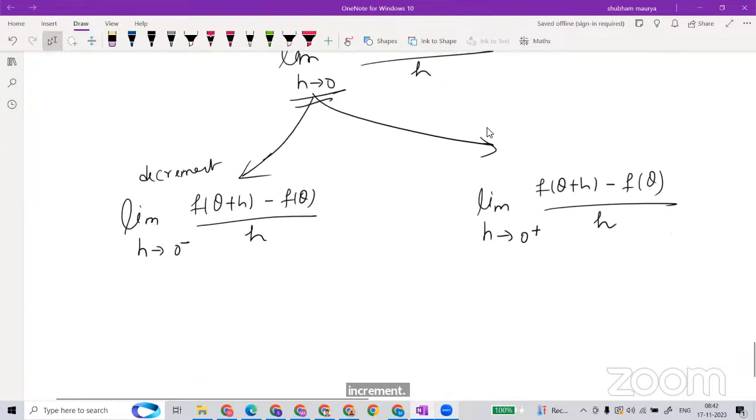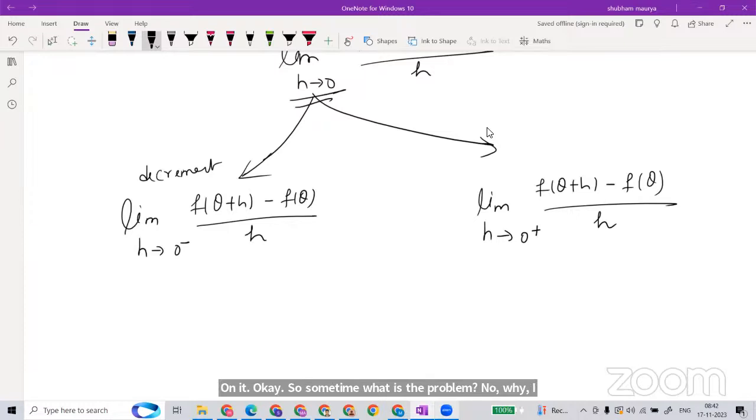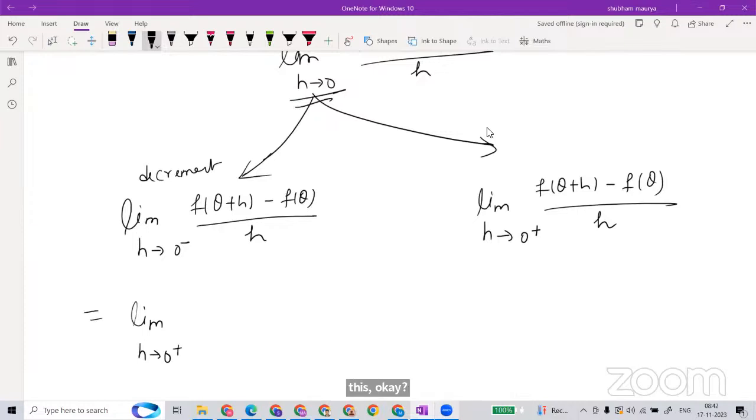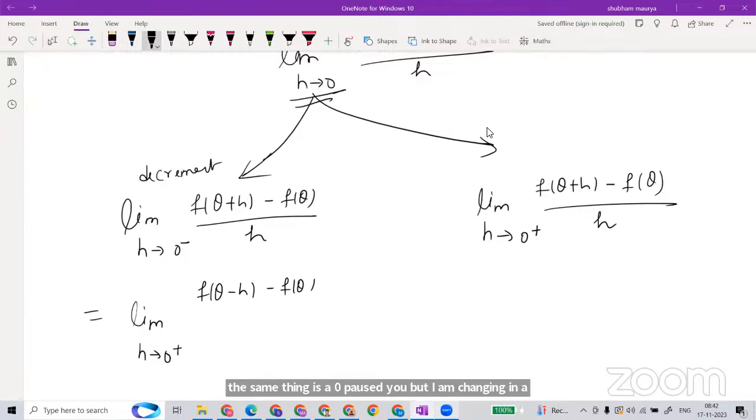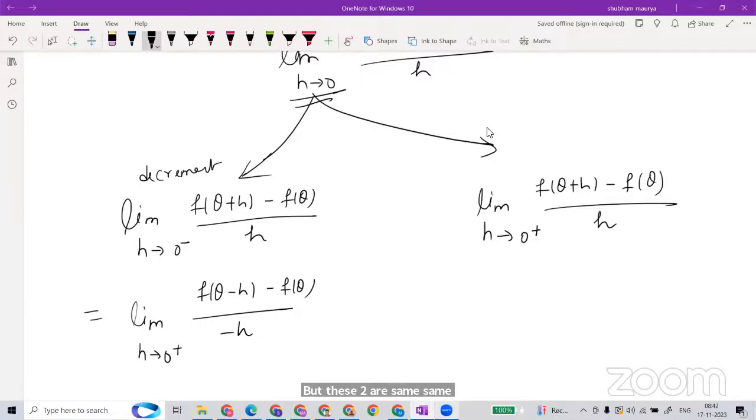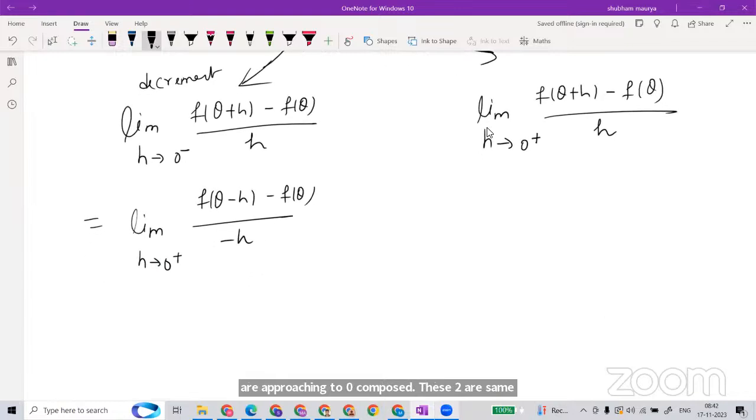Okay, sometimes it will look like this. I'm just making h goes to 0 positive also. The same thing is here, 0 positive, but I am changing the inner part. Where there is the plus, I am making it minus. But these two are the same thing, right? Because now you are approaching 0 from the positive side. These two are the same. That's why I said use y. Now it will be clear to you.